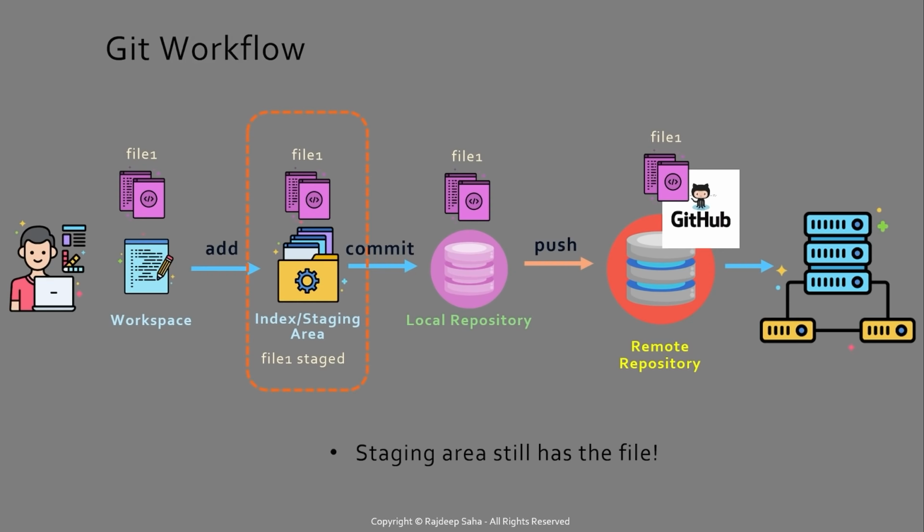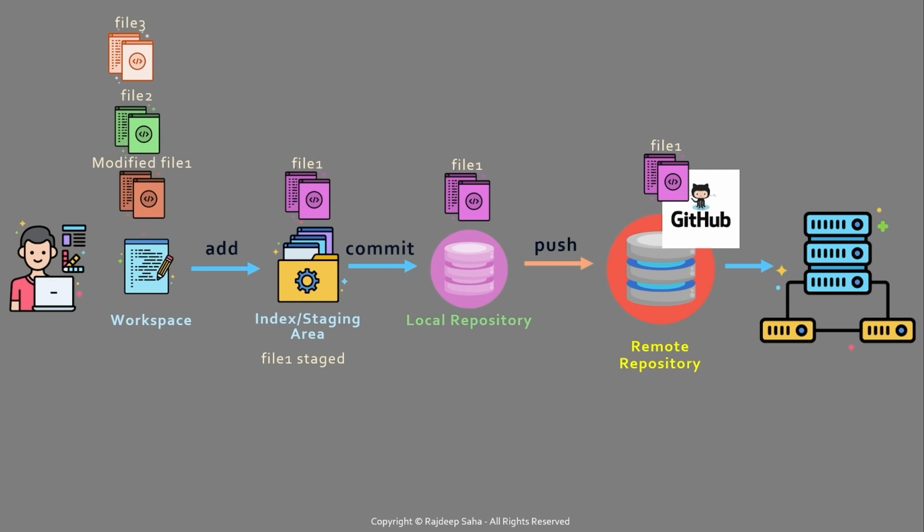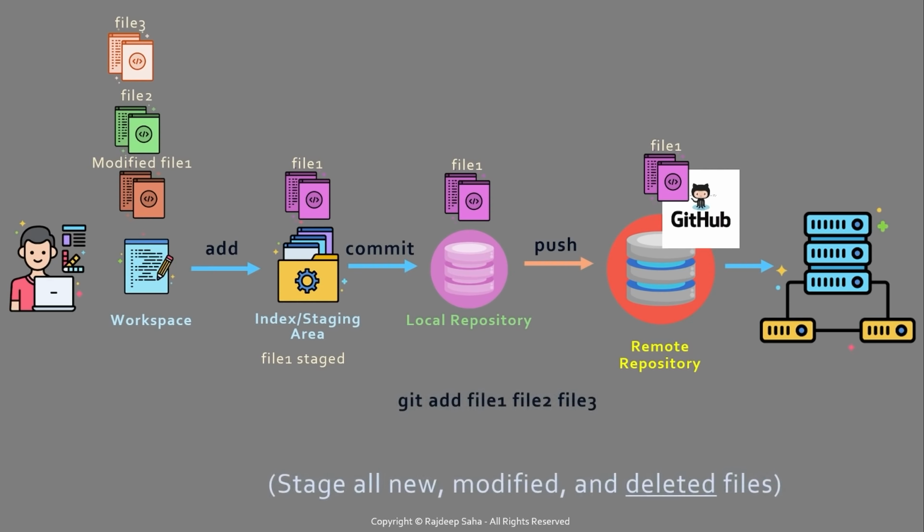So let's say this user now modifies file 1, adds file 2 and file 3. So when the user runs git add file 1, file 2, file 3, alternatively you can run git add -A, that means all, that will stage all new, modified and deleted files. I'm going to come to this deleted part in a minute.